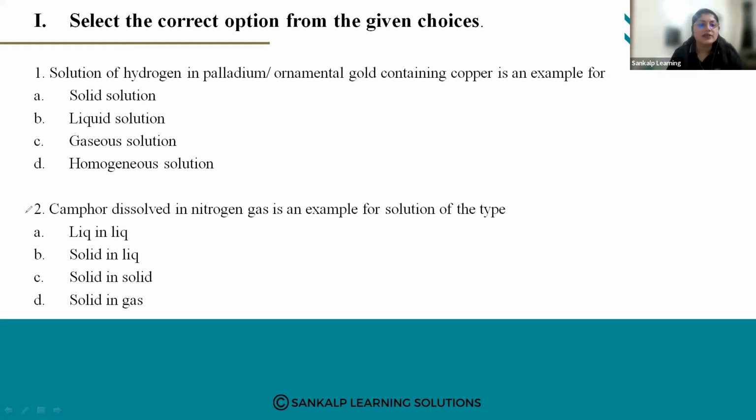Next is the second question. Camphor dissolved in nitrogen gas is an example for the solution of the type: A, liquid in liquid, B, solid in liquid, C, solid in solid, D, solid in gas. What do you call camphor?